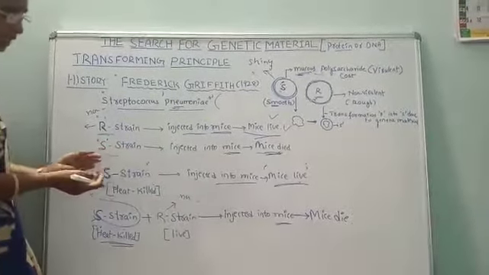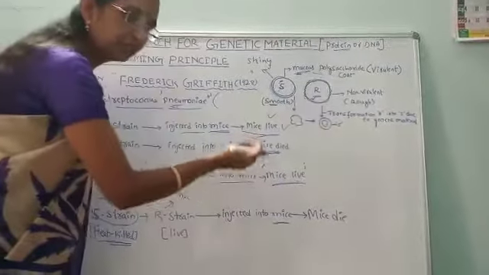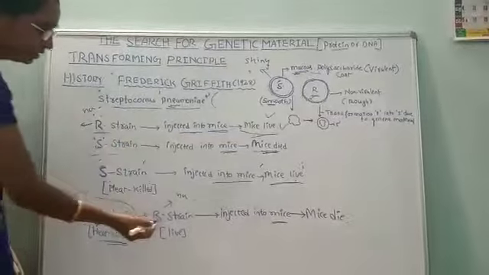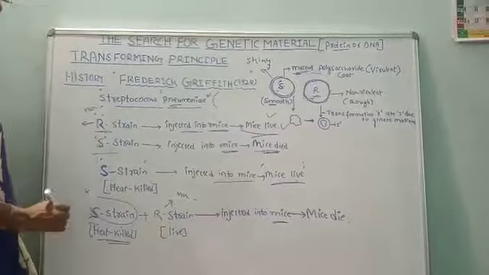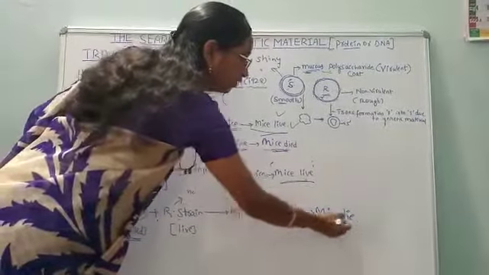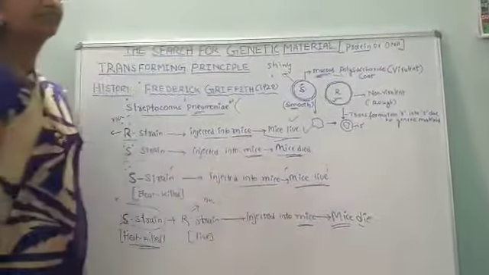When he combined them together and injected them into the mice, it should not have died, because both are non-virulent. But this time the mice developed pneumonia and died.